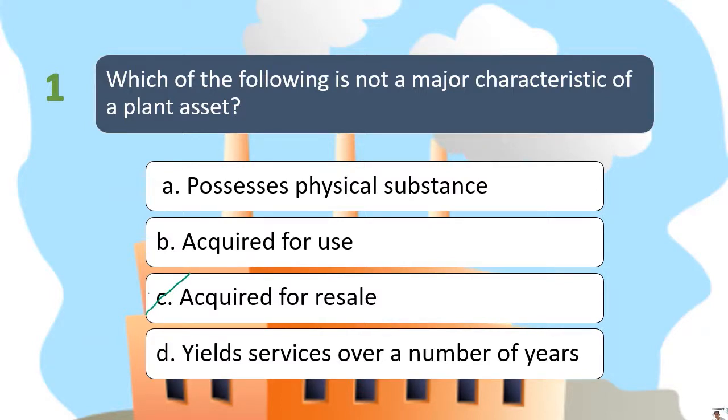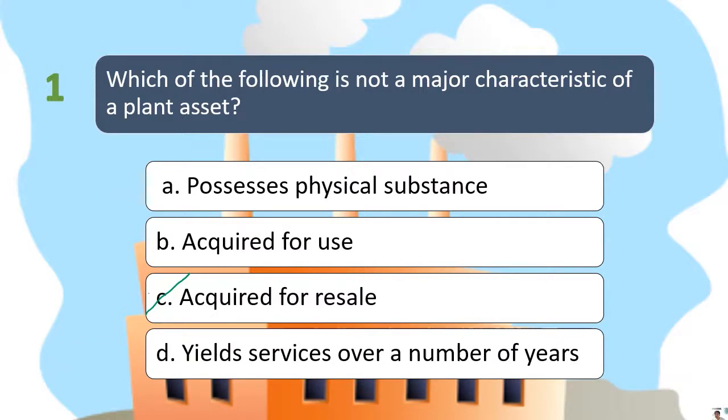So bakit yung letter C? Kasi if the property, plant and equipment was acquired primarily to resell it, so it should not be recorded under property, plant and equipment, but should be recorded under inventory. So ang gagamitin po natin ay hindi PAS 16 kung hindi PAS 2 or IAS 2, which is accounting for inventory. So the answer is letter C.